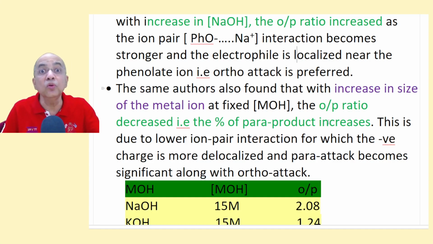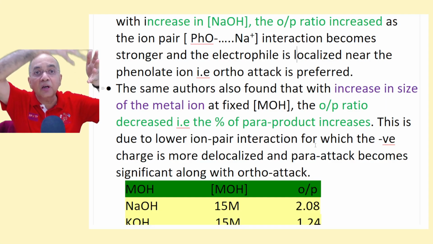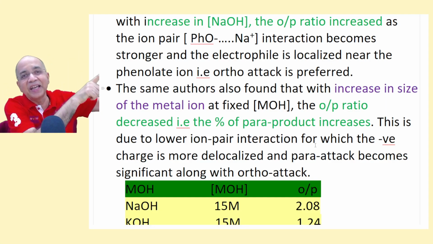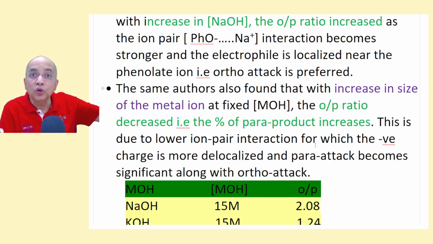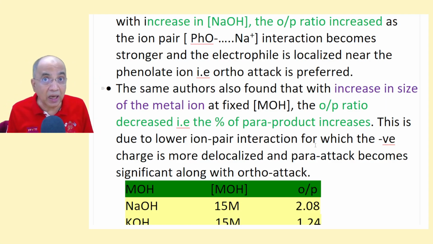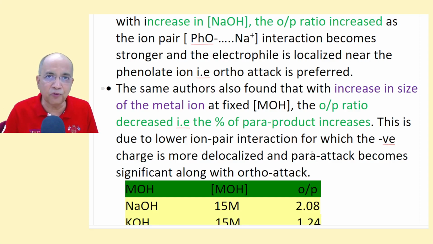The same authors also found that with an increase in the size of the metal ion from sodium to potassium to cesium to a big ammonium ion, the percentage of para product increases and the OP ratio decreases. This is due to lower ion pair interaction. If it is a bulky potassium ion, or a more bulky cesium ion, then the attraction becomes less. As a result, the negative charge on oxygen has room to be delocalized to the para position, and para attack is equally probable as ortho attack. So both products are formed.